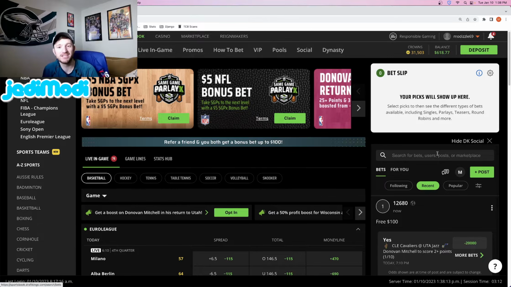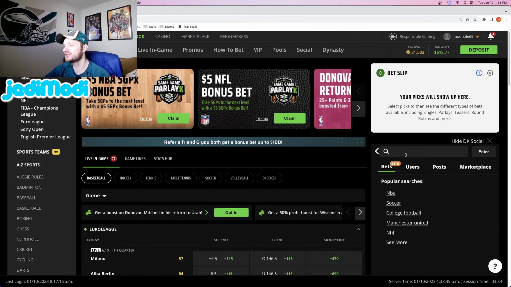I'll be honest, I didn't know about this for the longest time when I was using DraftKings. So I would do the annoying thing and try to go in each individual league because I bet a ton of tennis. Tennis is incredibly profitable. I've made a ton of money on tennis using OddsJam to find these profitable bets for tennis. So it would have helped me out a ton if I had learned this earlier, but all you need to do is just search in this little search bar here.